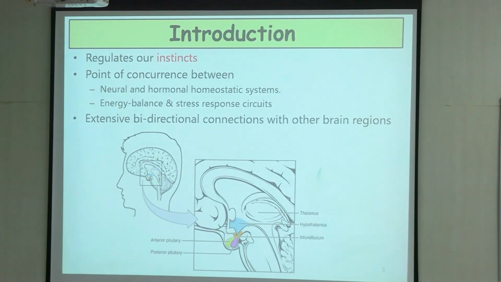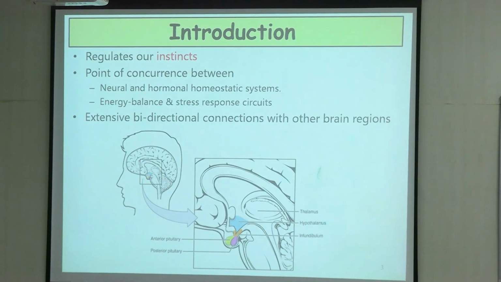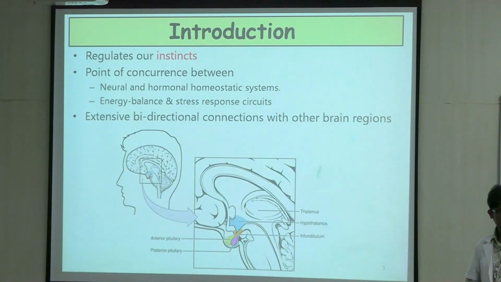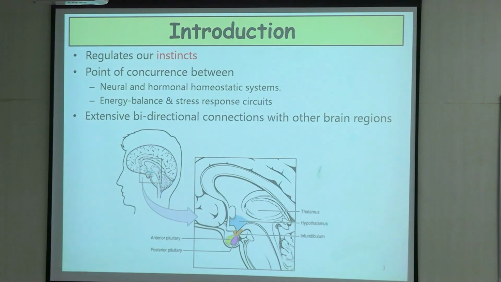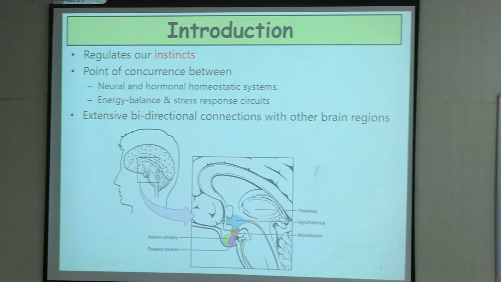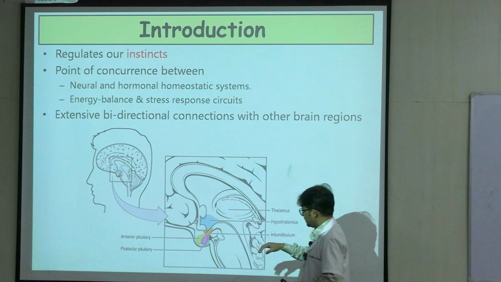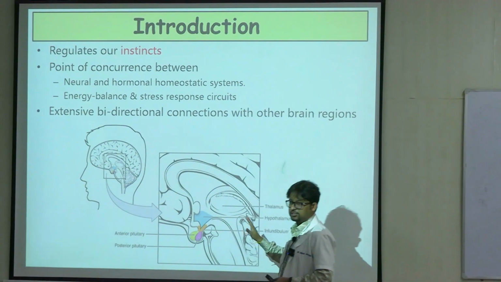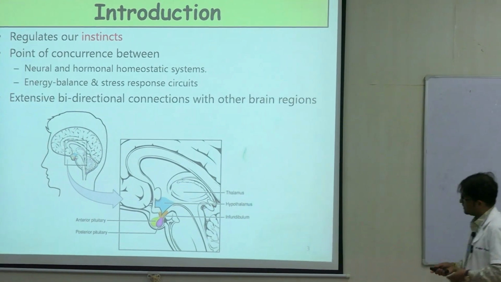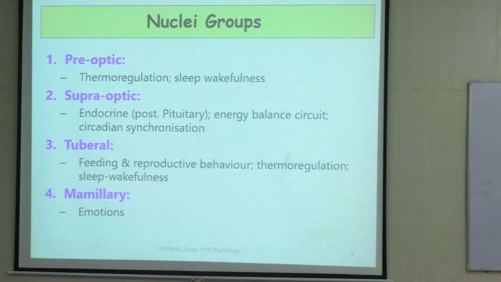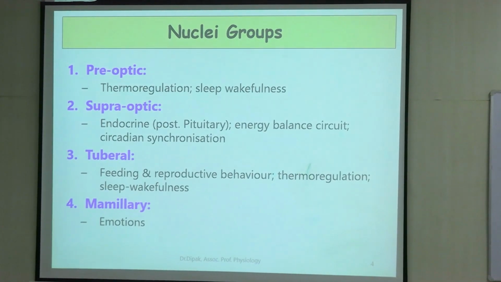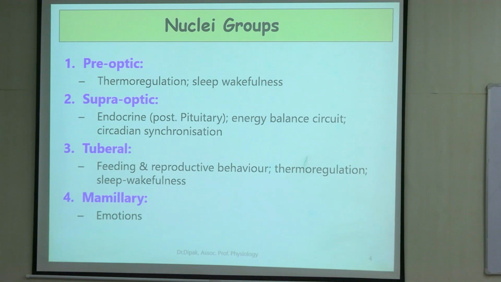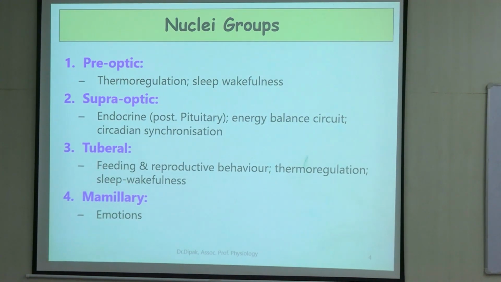So one between endocrine and neural, and the second one, the circuit of stress response and energy balance, it is a point of concurrence of both. And there are extensive interconnections between the hypothalamus and all other regions of the brain. You will see this in the coming slides. Broadly, here we have 4 groups, right? So here I have not given you the names of the individual nuclei. These are the broad groups. So I am highlighting the important functions of each of these groups.